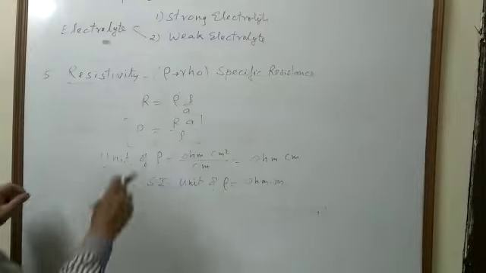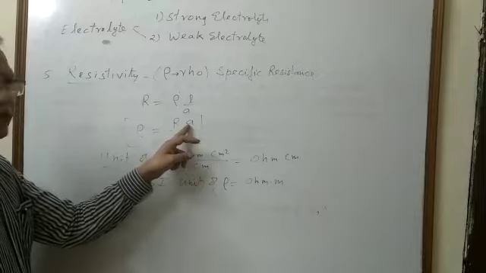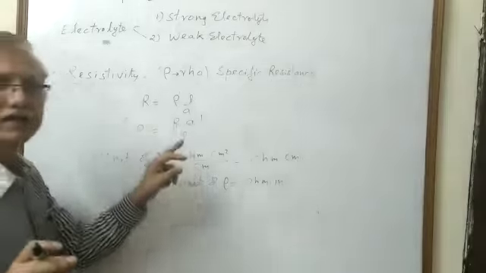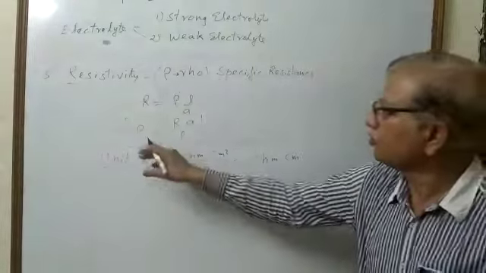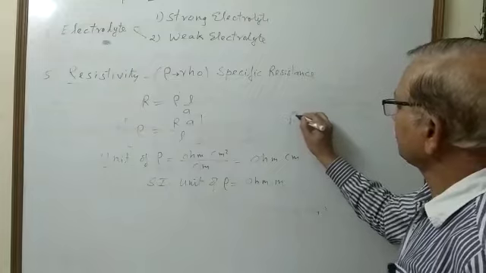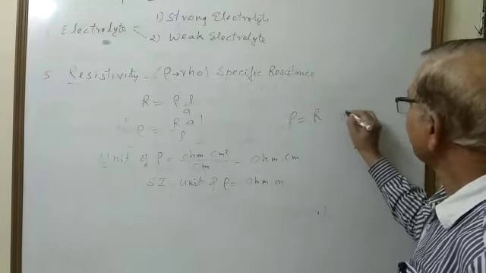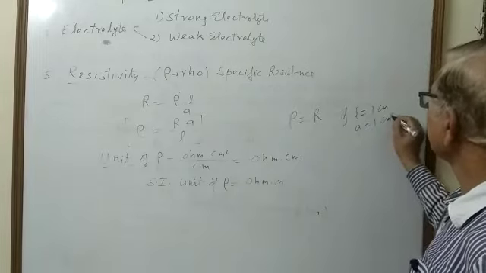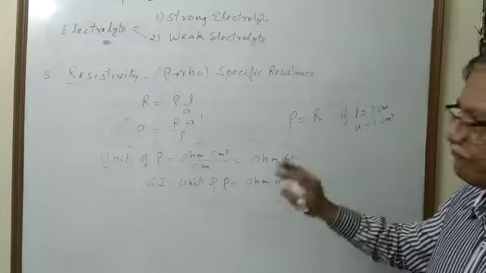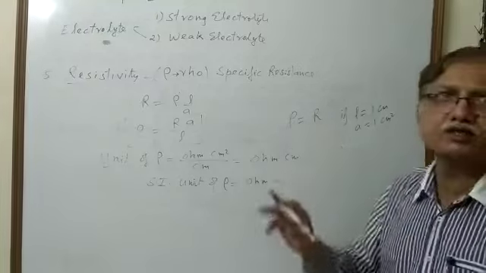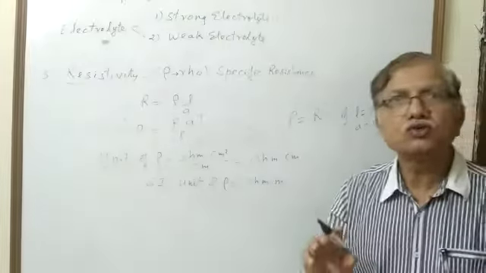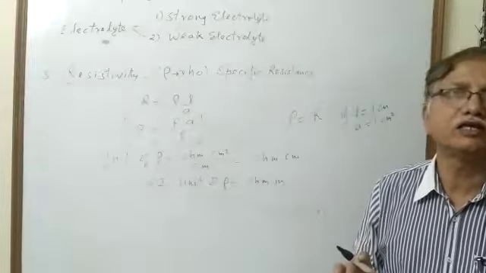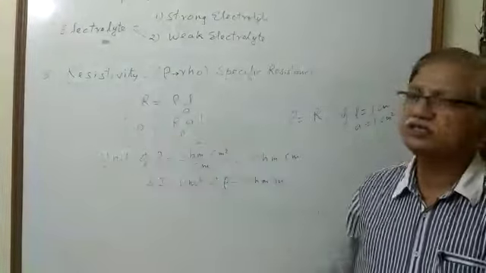Now the definition of rho. Suppose we take a conductor of 1 centimeter square cross section area and length of 1 centimeter. If L equals 1 centimeter and A equals 1 centimeter square, then rho equals R. So we can define resistivity as the resistance of a conductor whose length is 1 unit and whose cross section area is 1 unit, 1 centimeter square. So this is the definition of resistivity.